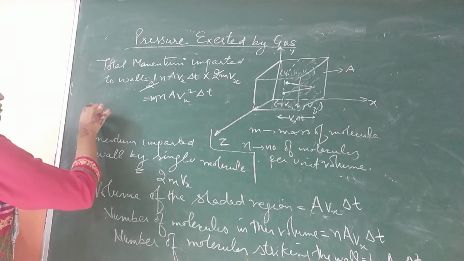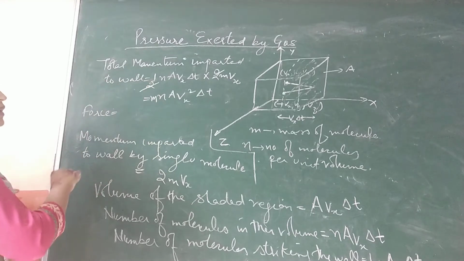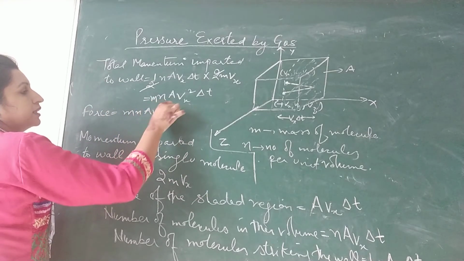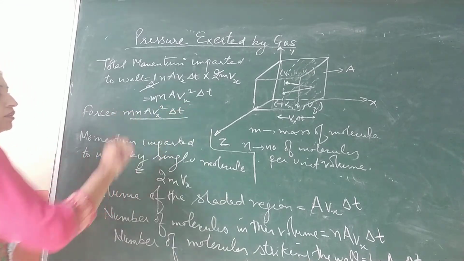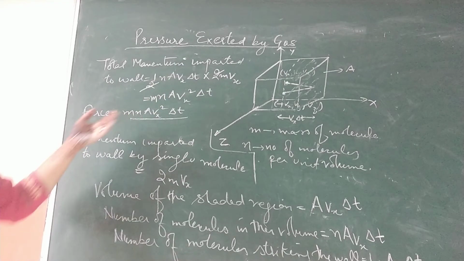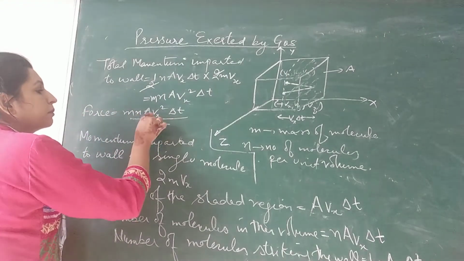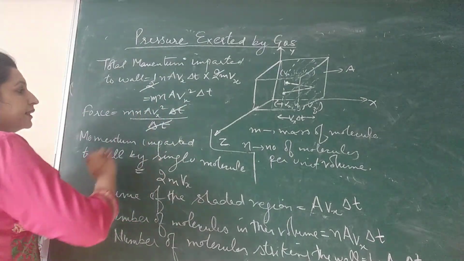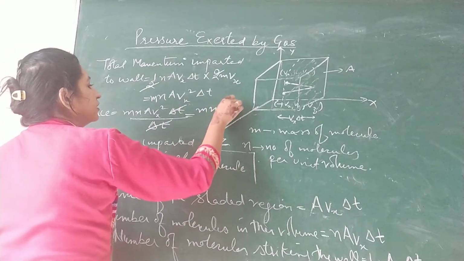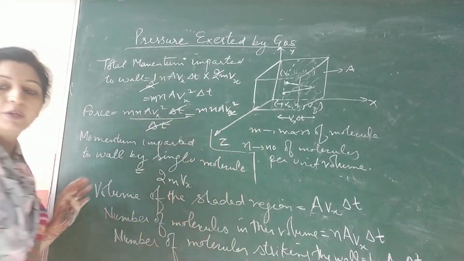So how will you calculate force? Force is momentum over time taken. This was the total change in momentum imparted to the wall, because initial momentum was 0 and final is this, so the change will be this only. Divided by time taken, delta t gets cancelled. So force is m n a Vx square. This is the force.